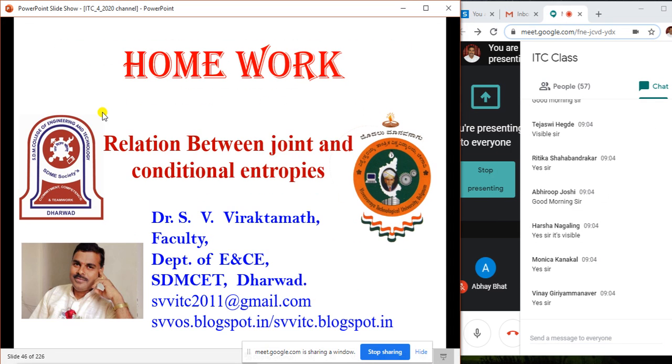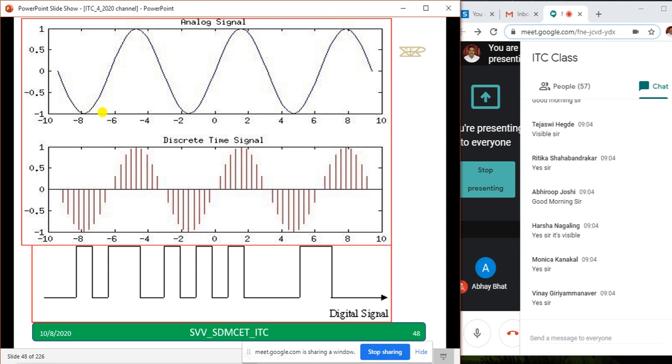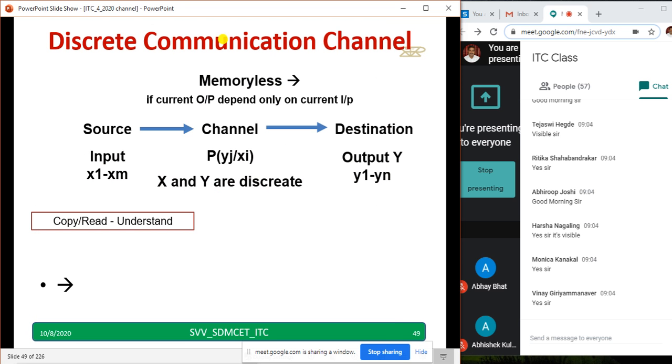And now we'll revise whatever we have discussed in the previous class. We talked about the analog signal, we talked about a discrete signal, we also talked about a digital signal. All three are different. And also we talked about the communication system, and the probabilities for the channel and the input symbols, output symbols we have discussed.